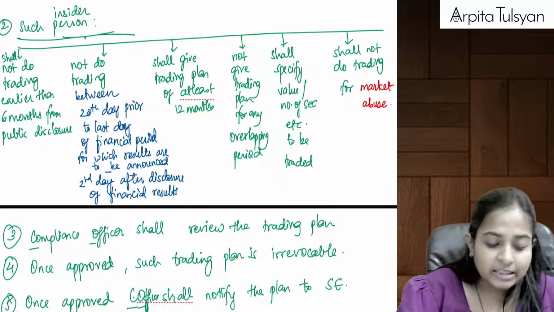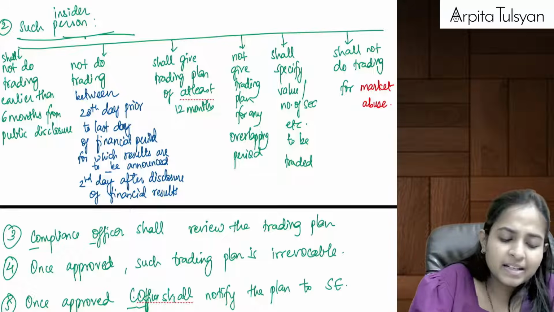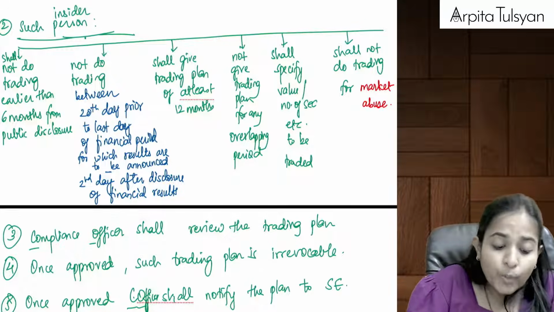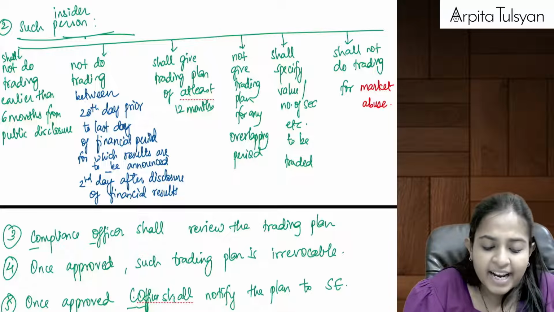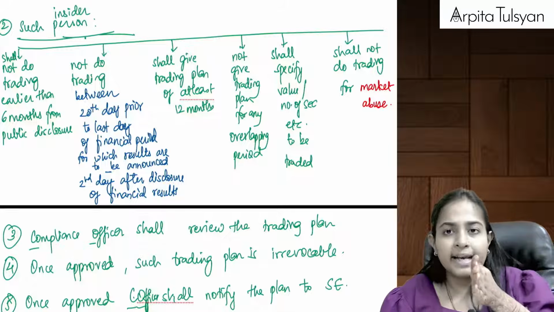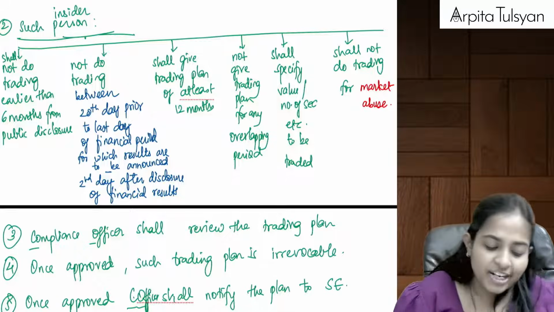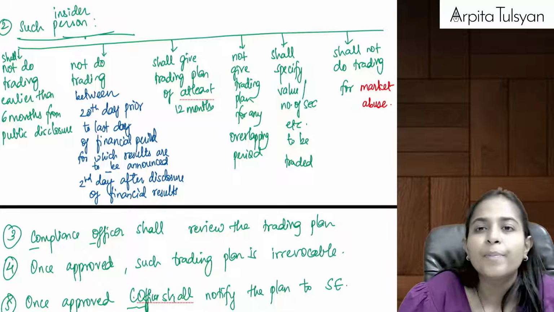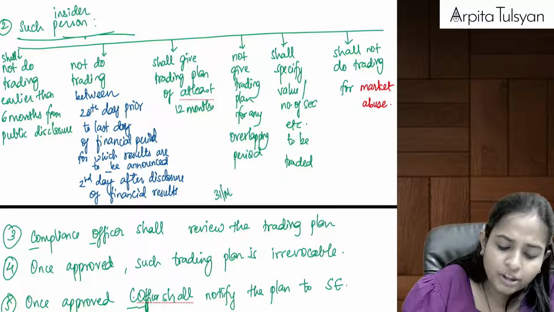Another thing, he cannot do trading between, this is a little different, the 20th day prior to the last day of the financial period for which the results are to be announced. Let's say results are going to be announced for 31st of March 2024.